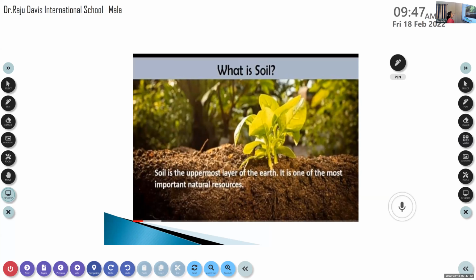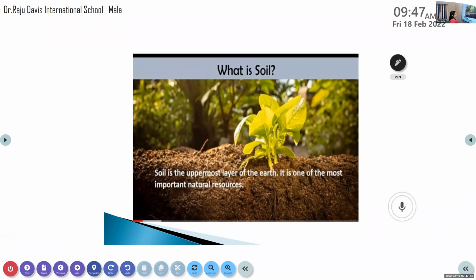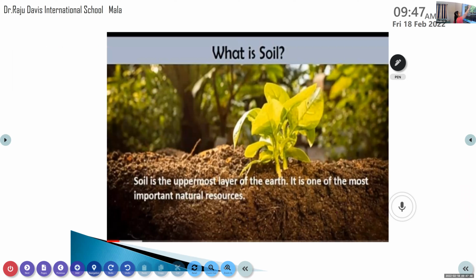So what is soil? That is our next topic. Soil is the uppermost layer of the earth. Soil is the uppermost layer or the top layer of the earth. And it is an important natural resource. And soil is also very important. Okay, so what are the reasons? All the things we will study in this topic. So all of you understand what is soil?